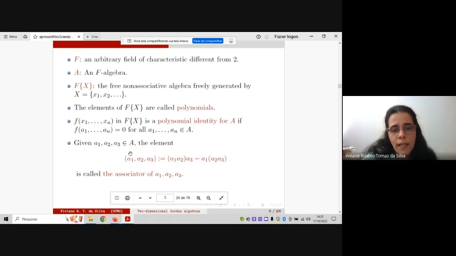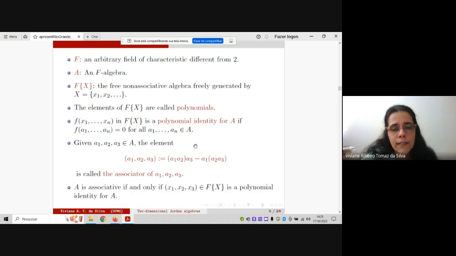We use this notation, and this means this operation. And finally, A is associative if and only if the associator is a polynomial identity for A. Okay, that is an example.